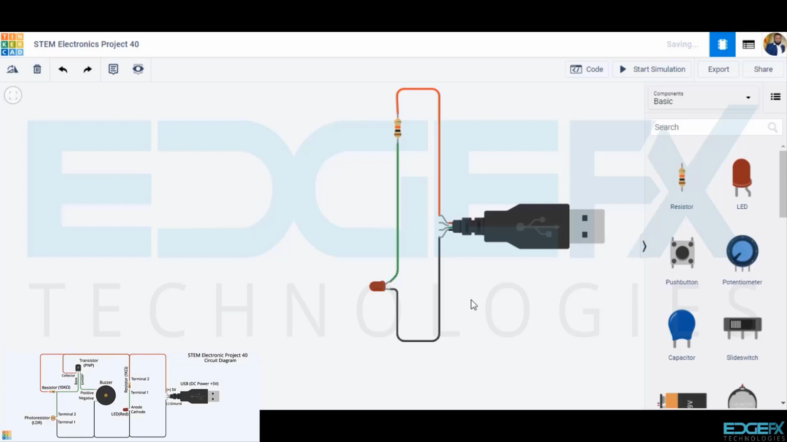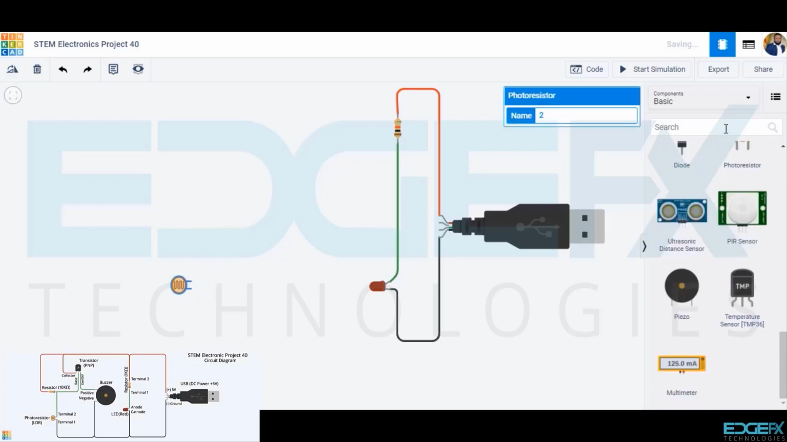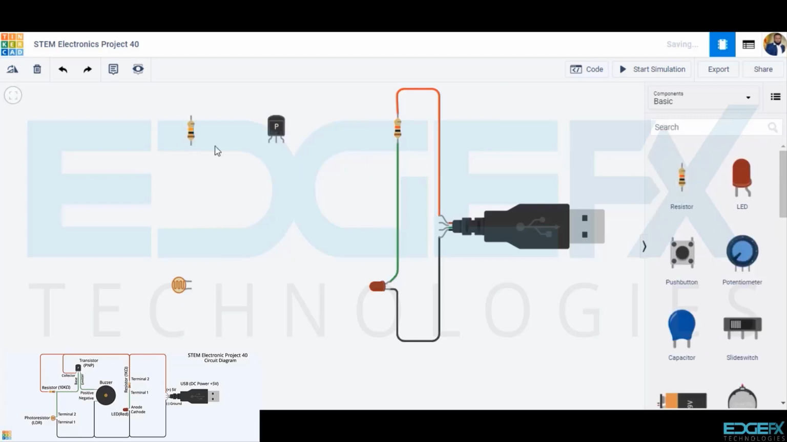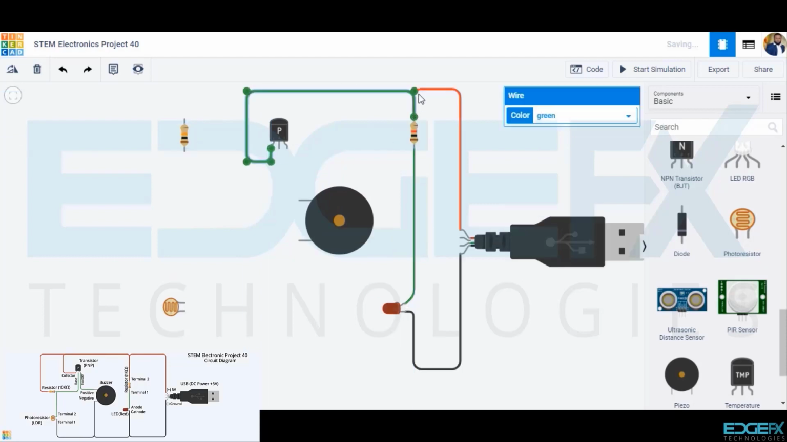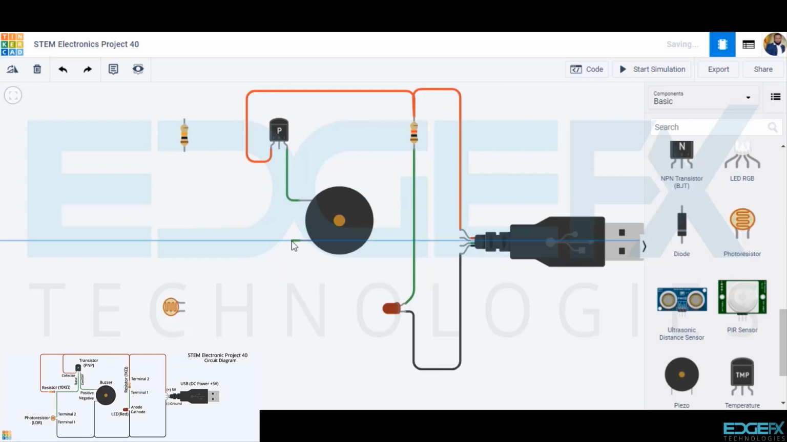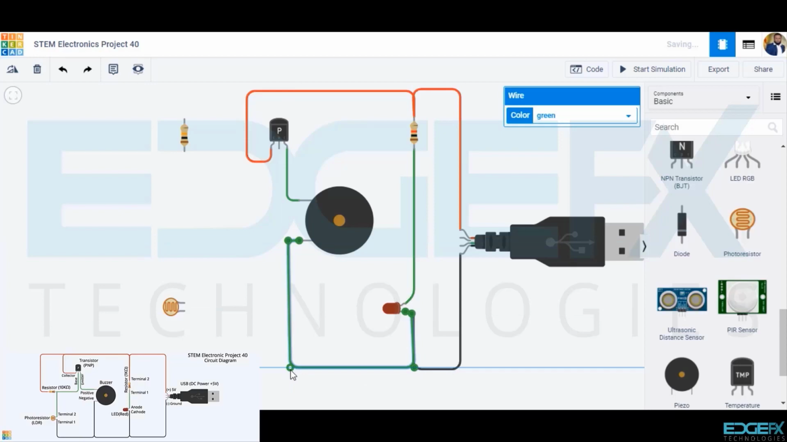We will now complete the rest of the circuit, for which we shall draw the LDR, transistor PNP, resistor of value 10 kilo ohms, and the buzzer from the component library and wire them as follows: emitter of the transistor PNP to the terminal 2 of the resistor 1 kilo ohms, collector of the transistor PNP to the positive of the buzzer, negative of the buzzer to the cathode of the red LED, terminal 2 of the resistor 10 kilo ohms to the emitter of the transistor PNP.